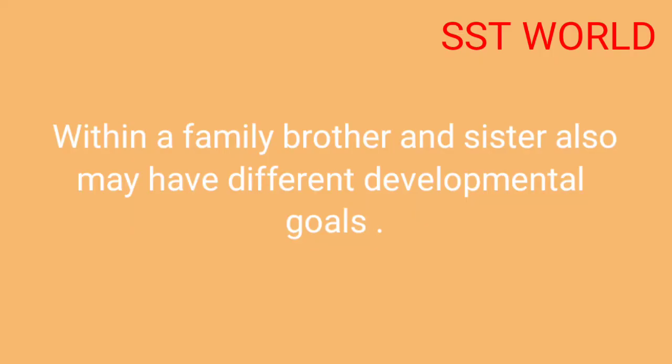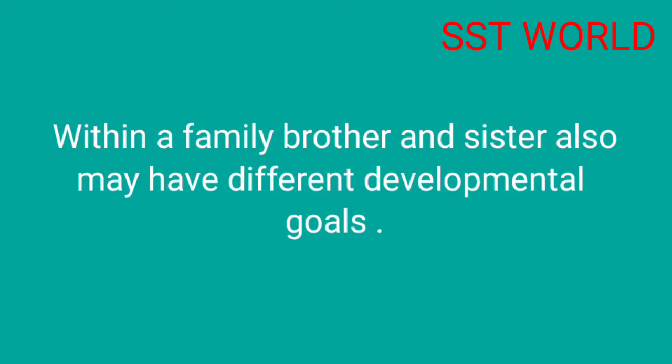We can take the example of a girl and boy, brother and sister in a family. Suppose a girl expects as much freedom as her brother and wants her brother to help her in the household work, but the brother may not want that. So can the developmental goal be the same? No, it cannot be the same for everybody.